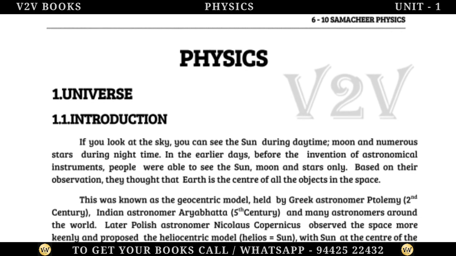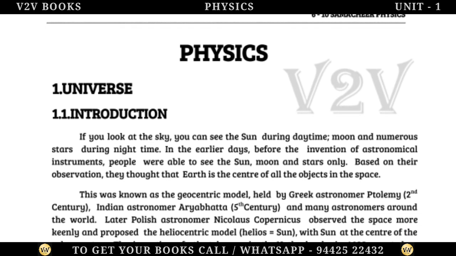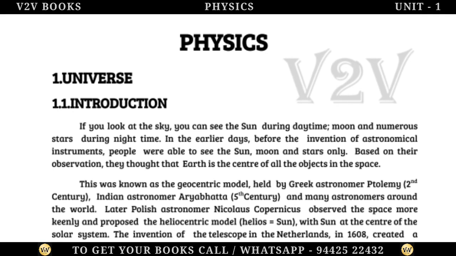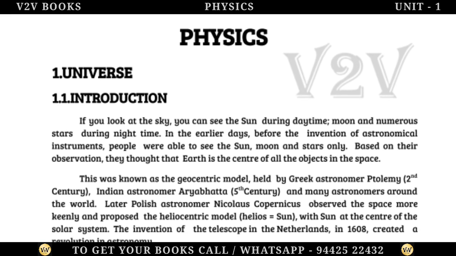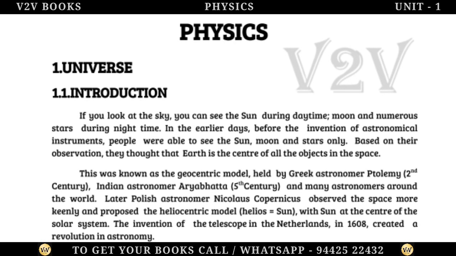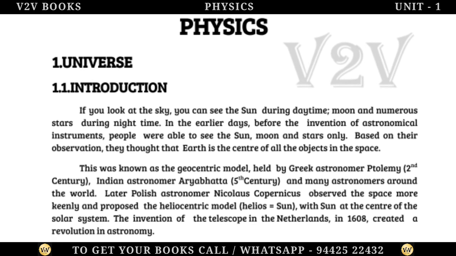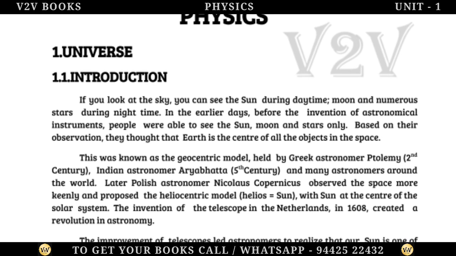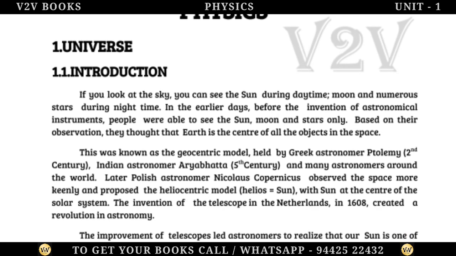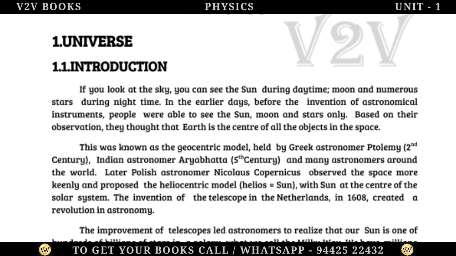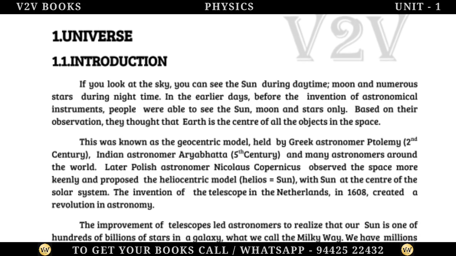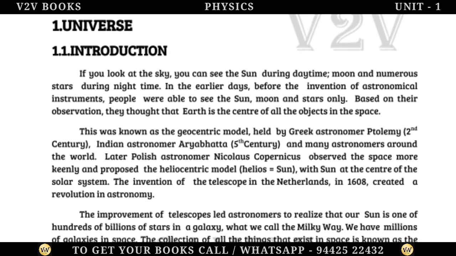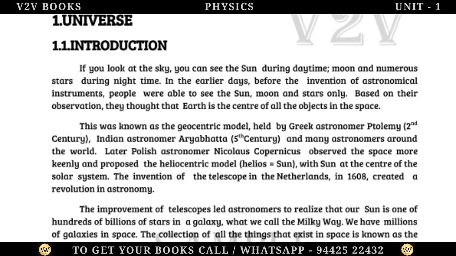Universe. Introduction. If you look at the sky, you can see the sun during daytime, moon and numerous stars during night time. In the earlier days, before the invention of astronomical instruments, people were able to see the sun, moon and stars only. Based on their observation, they thought that Earth is the center of all the objects in space. This was known as the geocentric model, held by Greek astronomer Ptolemy, 2nd century, Indian astronomer Aryabhatta, 5th century, and many astronomers around the world.